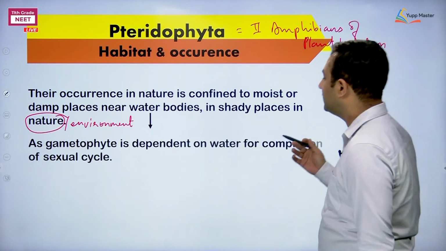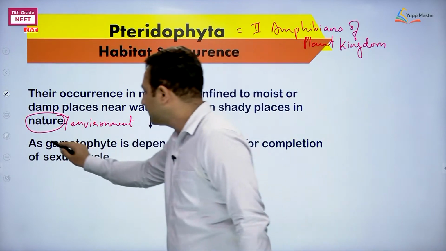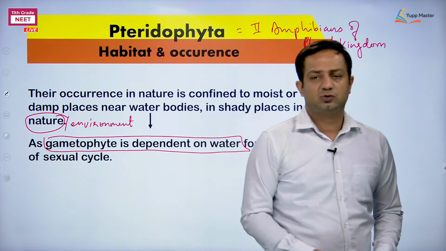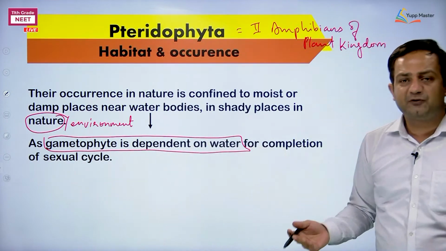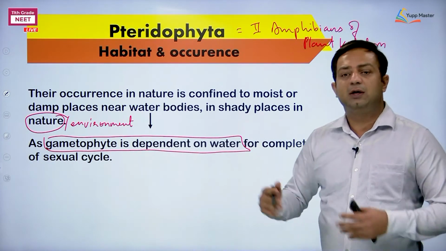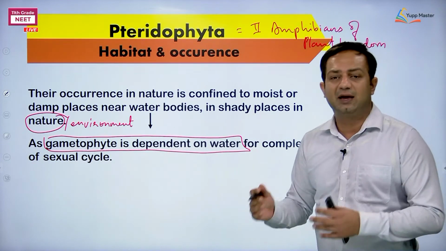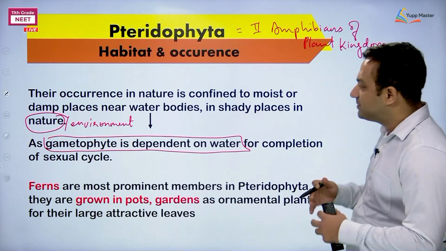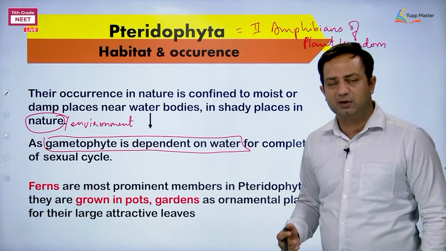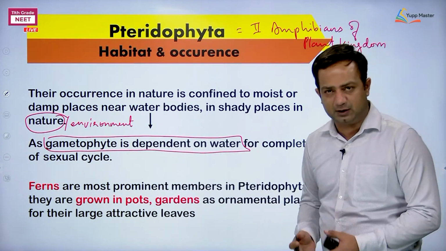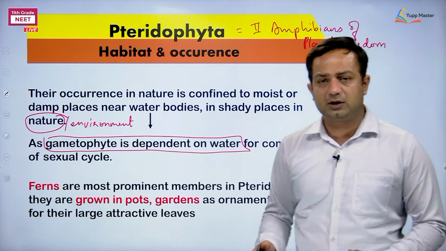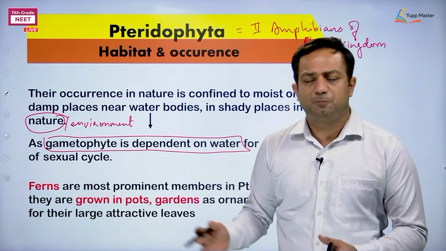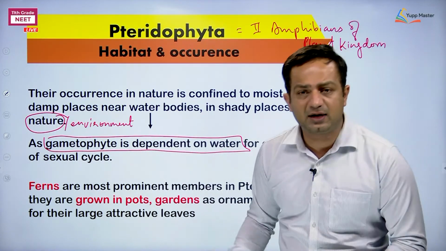Nearby the water body, the condition is very clear that again gametophyte is dependent on water for completion of the sexual cycle. So sporophyte in nature is found nearby the water body because their gametophytes are dependent on water. Else we are observing that the most prominent members of Pteridophyta, which are called ferns, can be grown as ornamental plants. You can see these ferns as potted plants, or you can see them in the gardens.